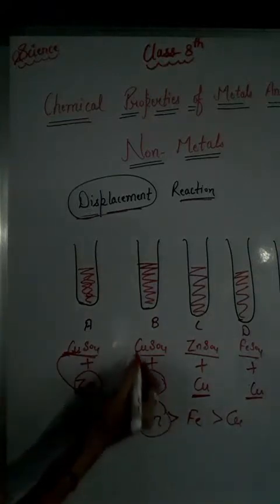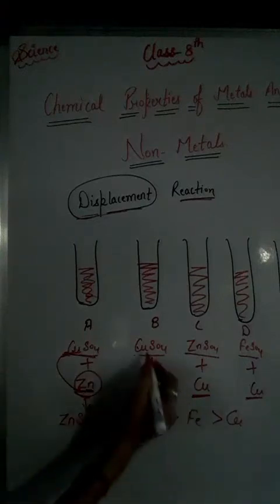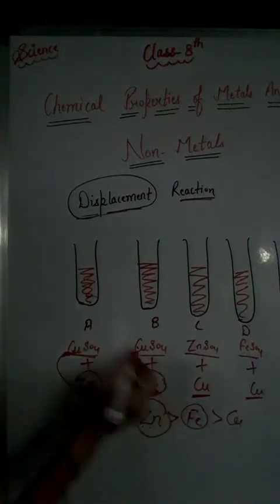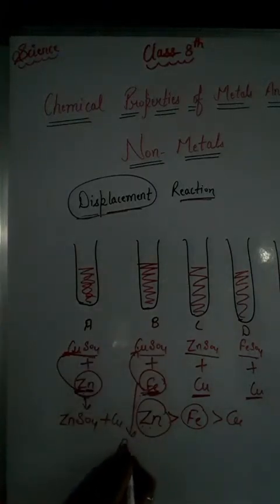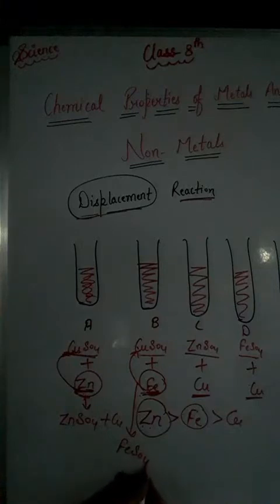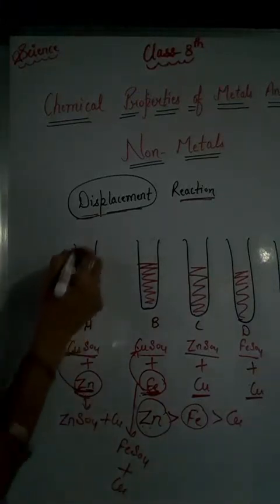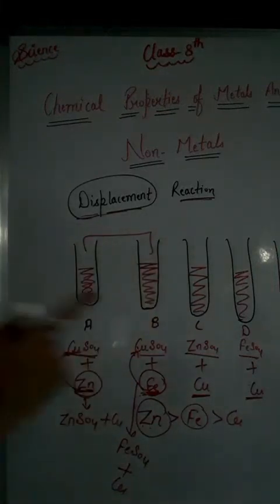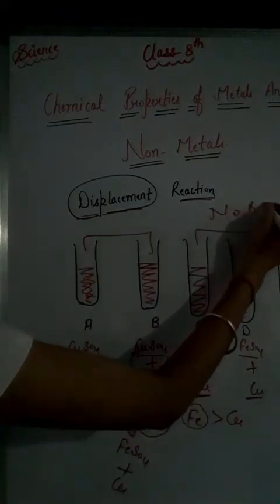And we know that iron and copper are two metals, and out of iron and copper, iron is more reactive, so it can easily displace copper again, right? And the reaction will be CuSO4 plus Fe gives FeSO4 plus Cu. Now these two will show some reactions, but in these three test tubes no reactions will occur.